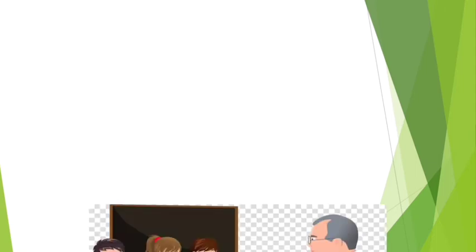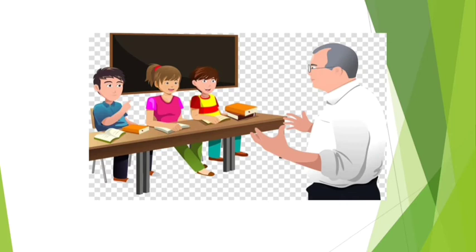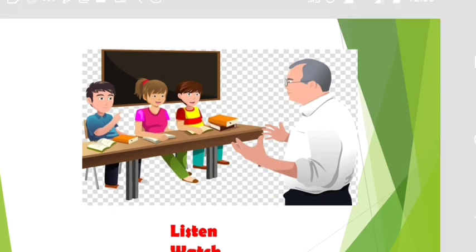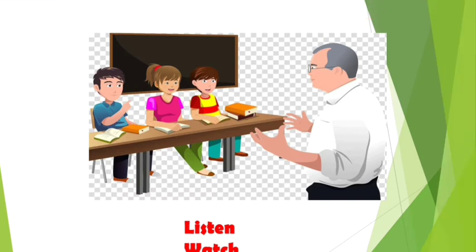Now children, tell me, when your teacher teaches you, what do you do? Yes, you listen to the teacher and you watch what the teacher is saying. So, listen and watch are both action words. Watch and listen are the actions of the students, or something that they do.